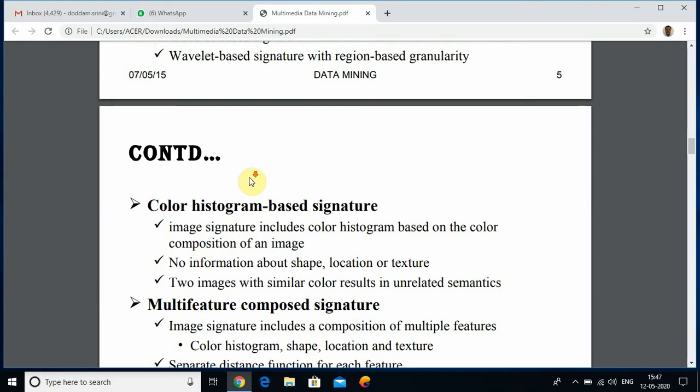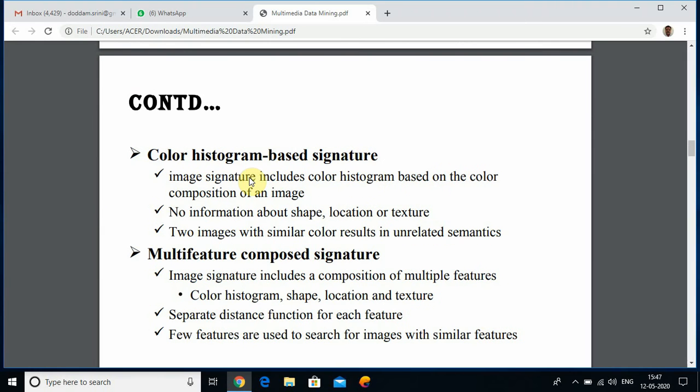First is the color histogram based signature. The image signature includes a color histogram based on the color composition of an image, with no information about shape, location, or texture. Two images with a similar color may result in unrelated semantics.